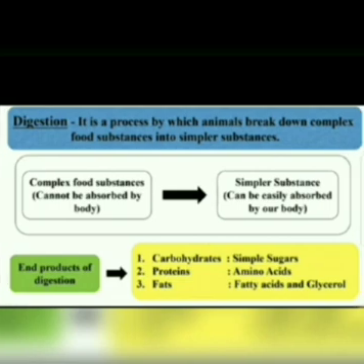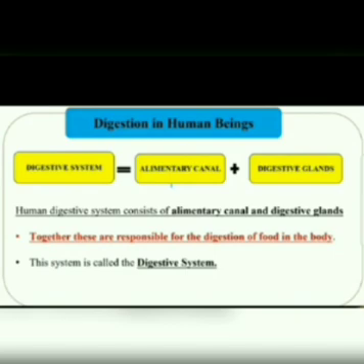What is digestion? It is a process by which animals break down complex food substances into simpler ones. Simpler substances can be easily absorbed by the body. The products of digestion are: carbohydrates into simple sugars, proteins into amino acids, and fats into fatty acids and glycerol.